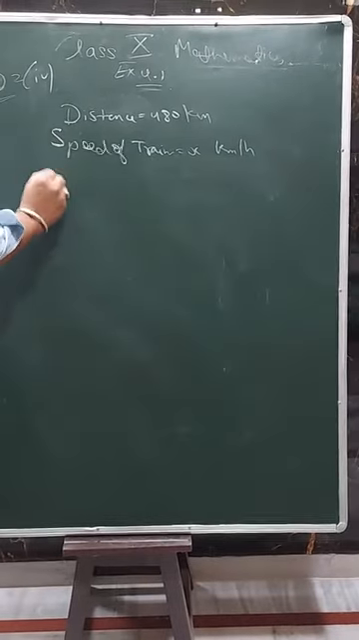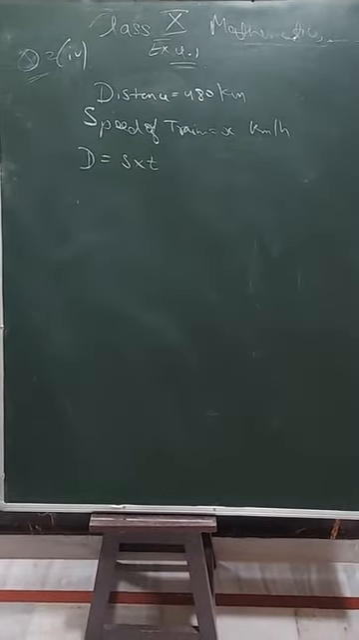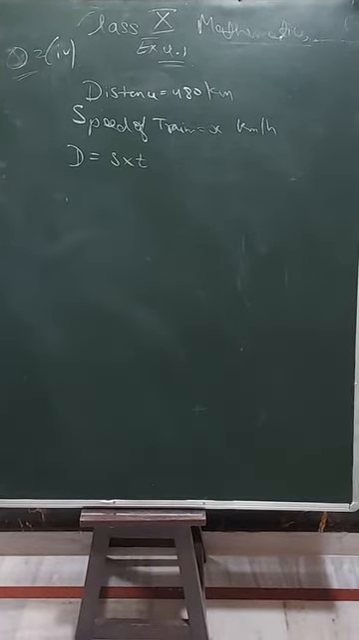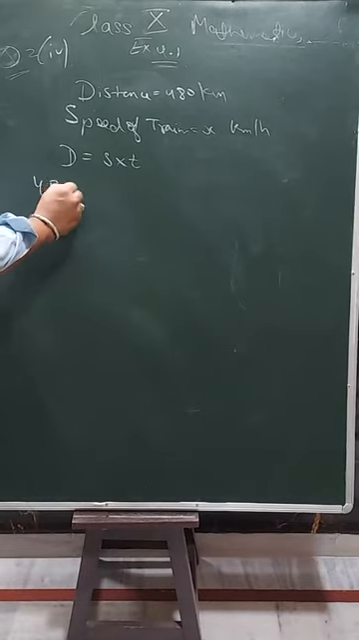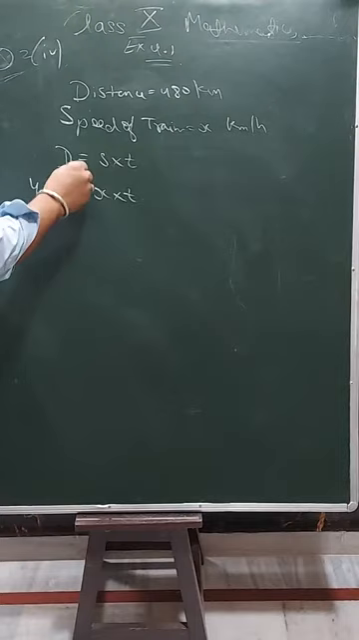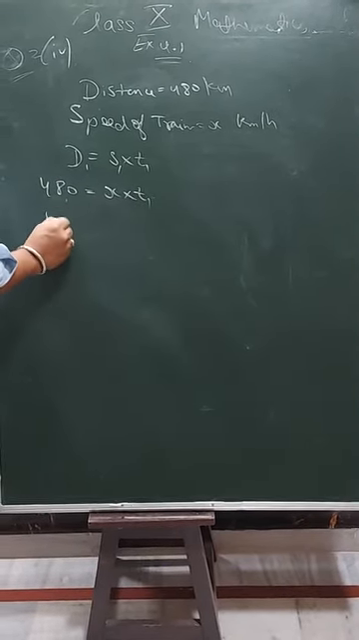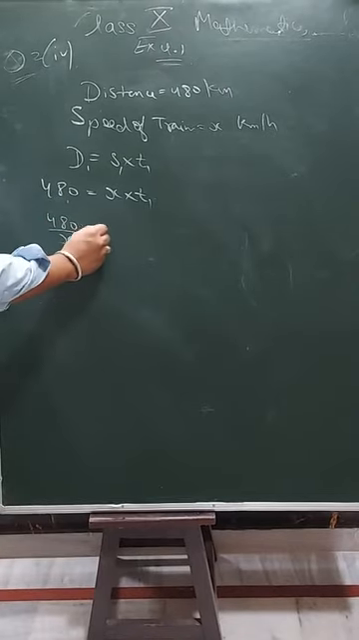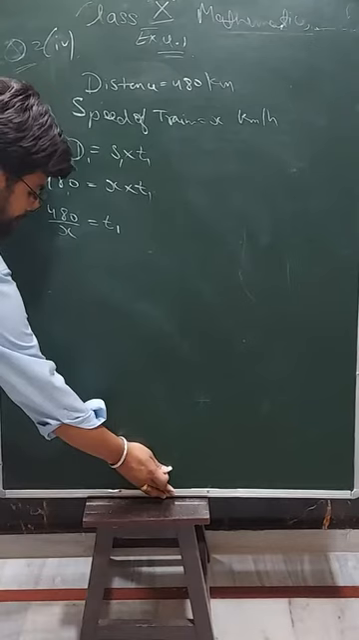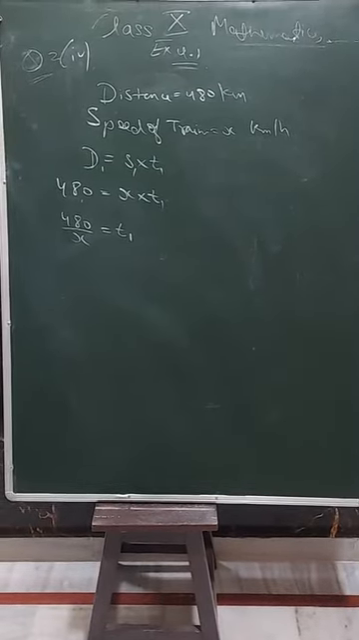What is the basic formula of distance? Distance is equal to speed into time. So the distance is 480, the speed is x, and the time we don't know. So I will take distance 1, speed 1, time 1. So 480 upon x equals t1. This is the first time.